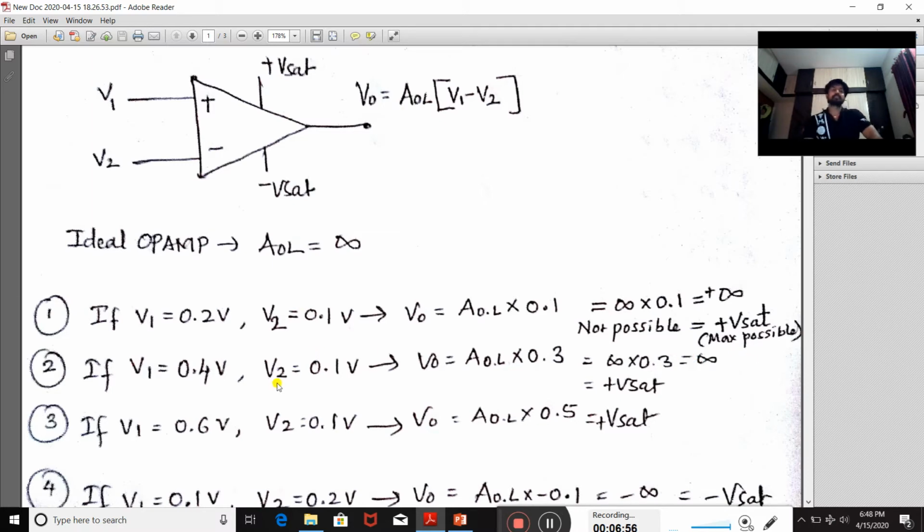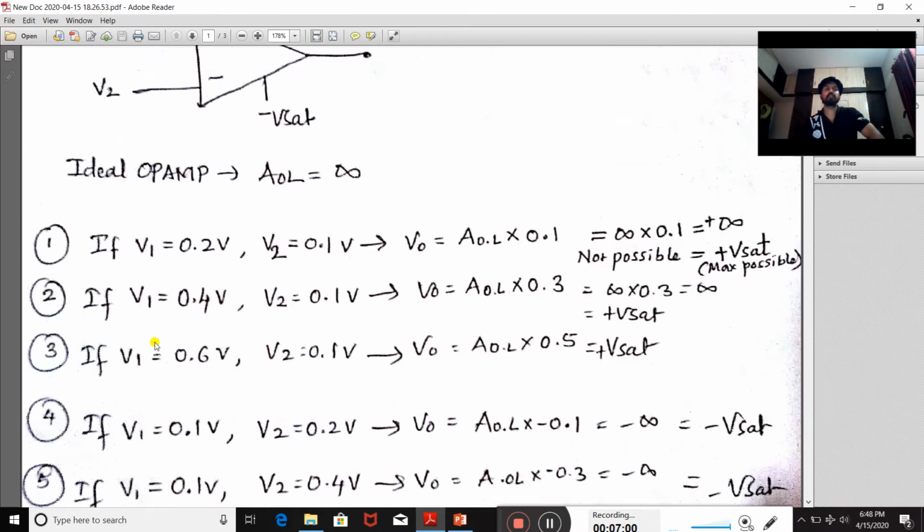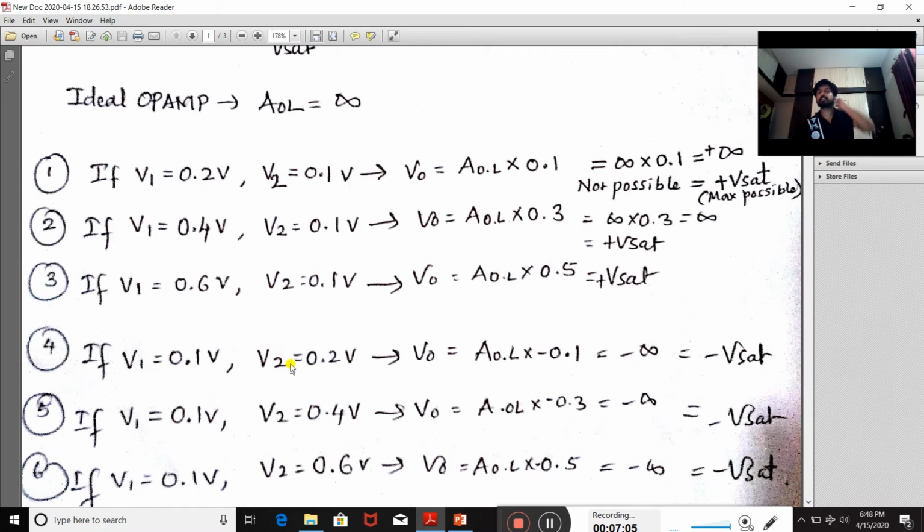Similarly, you can do this for the other cases. If you keep V1, that means the non-inverting terminal voltage, the same, and you change the inverting terminal voltage, then what happens? V1 minus V2, 0.1 minus 0.2, is minus 0.1. Minus 0.1 into the open loop gain, which is infinite, is minus infinite.